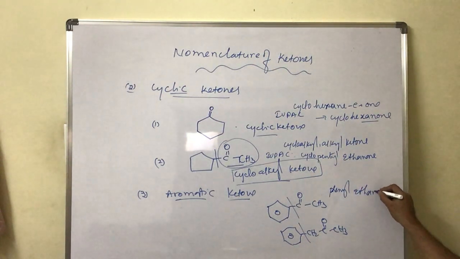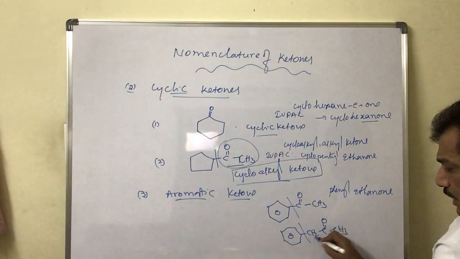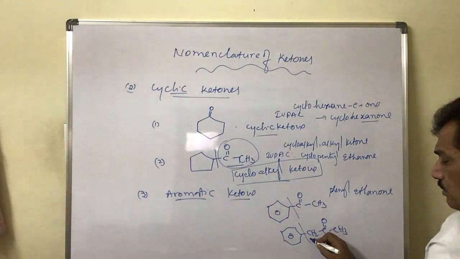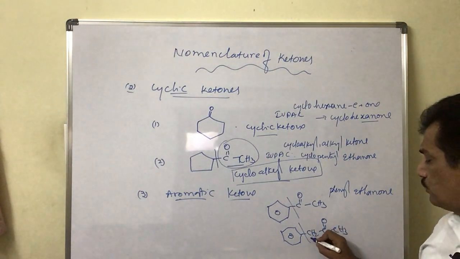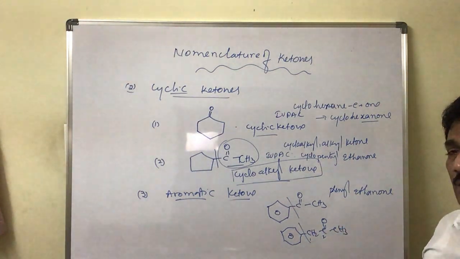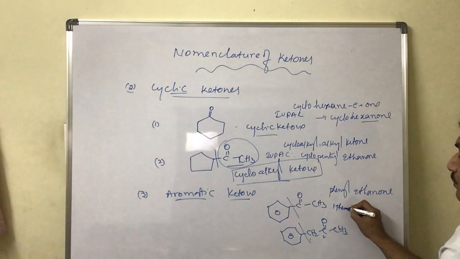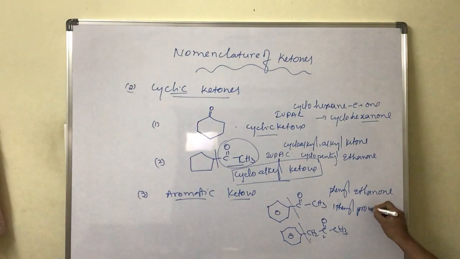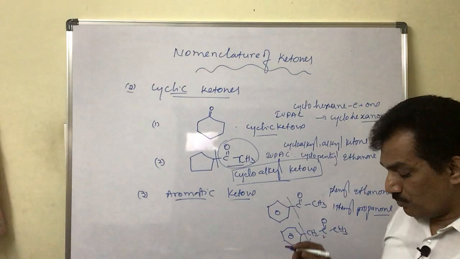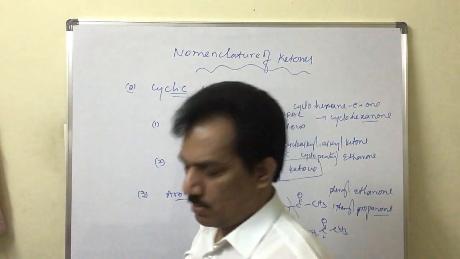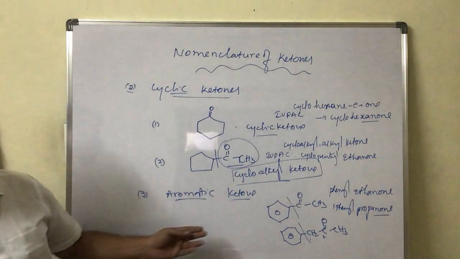In this case here also it is phenyl ethanone, and in case it is considered, it is 1, 2. This group is not a terminal functional group, and hence you can consider the numbering 1, 2 because a substituent is present here. So 1-phenyl propanone is the name of that compound. And for this type of compounds in general we are unable to find common names, only the IUPAC names can be used directly.